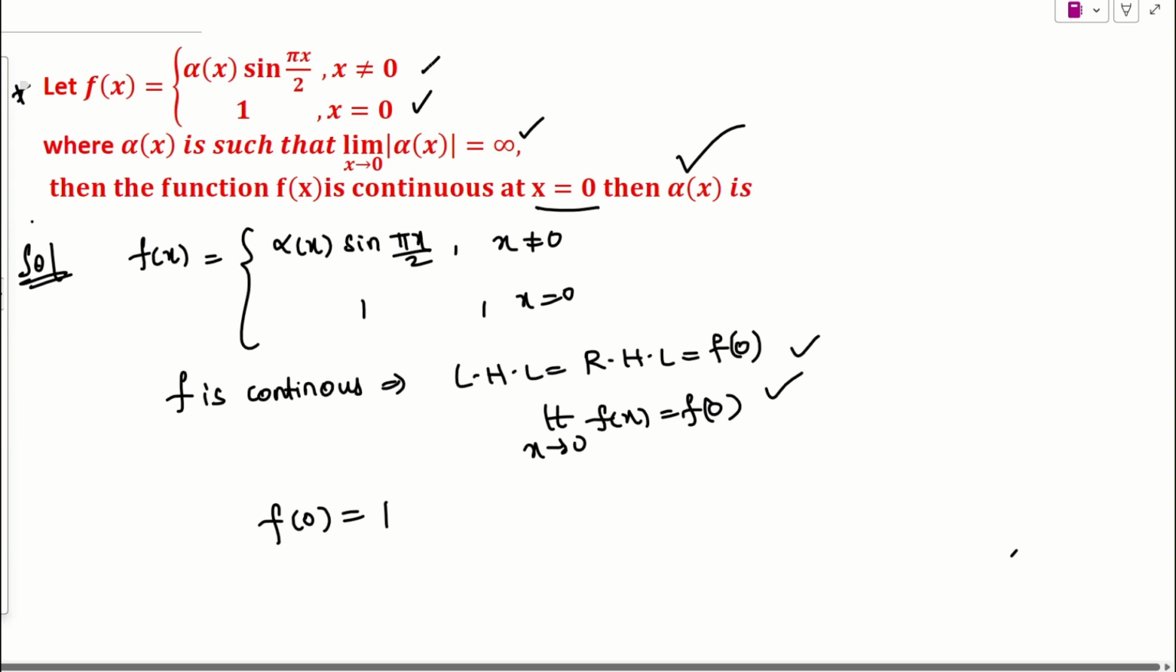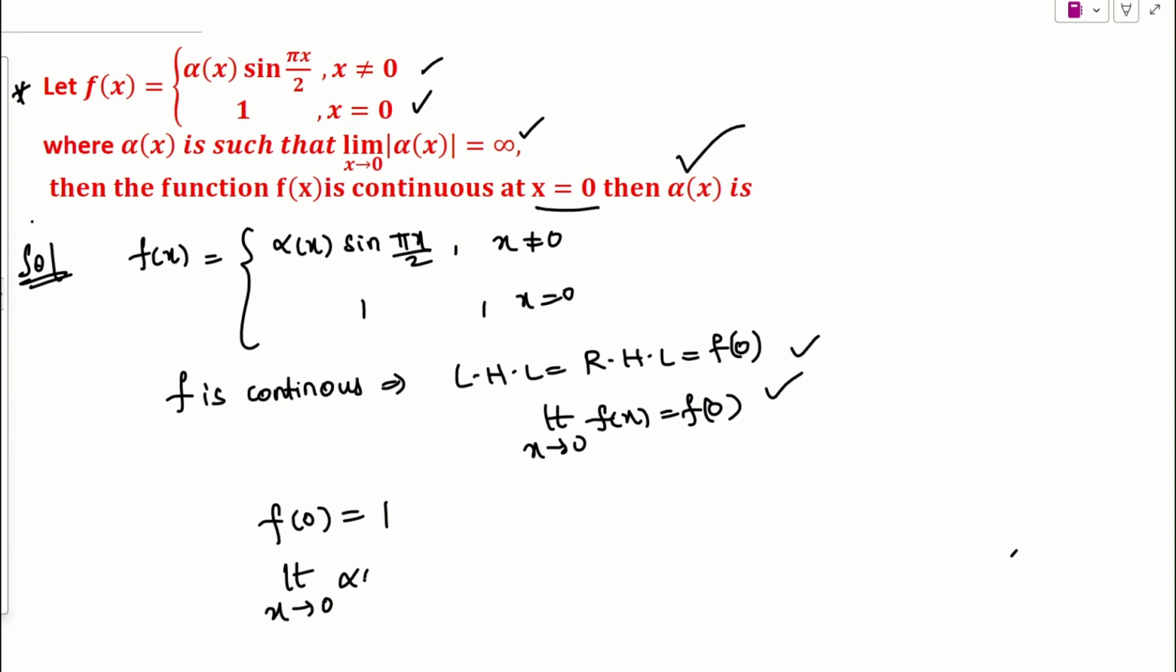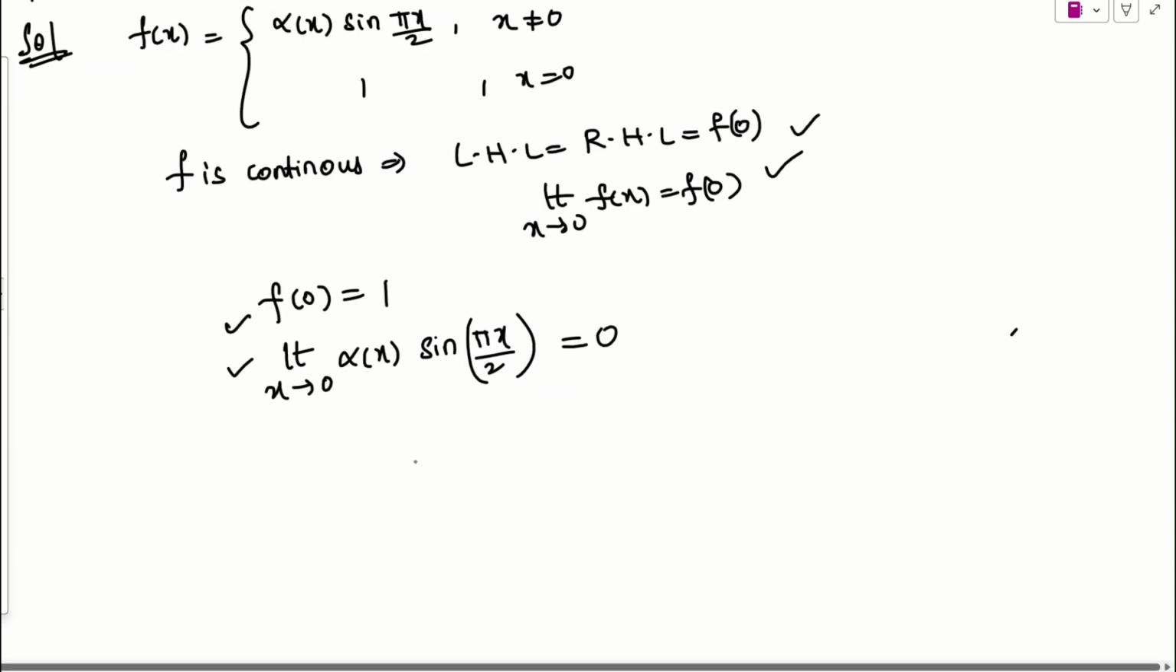And what is the limit of the function? Limit x tends to 0. This is alpha times x. This is sine of pi x by 2. Is it okay? This also must be 1. Why? Because the limit must be equal to this value, so as to make the function a continuous function. Agree? So when can I say the limit of this function will be equal? So actually if you remember, we can split out the limits here.